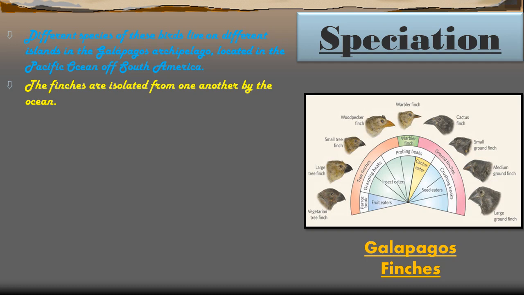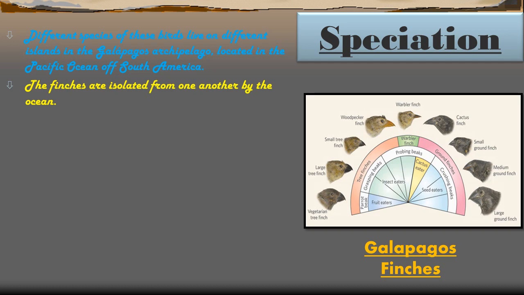As they are separated, migrated or isolated from their group, the finches which migrated from one place to another show modification in their beak. That means new species of finches have been produced with new types of beak. Alongside, you can observe that some finches are cactus eaters, and some are insect eaters, fruit eaters and seed eaters. So, related to the geographical habitat or the pattern of eating food, they show modification in their beak pattern.